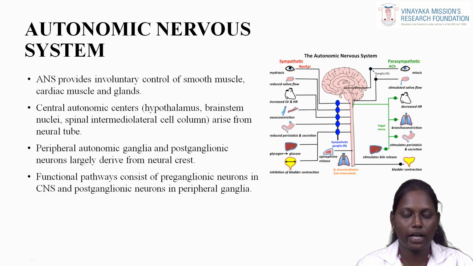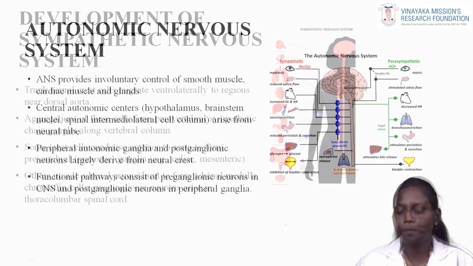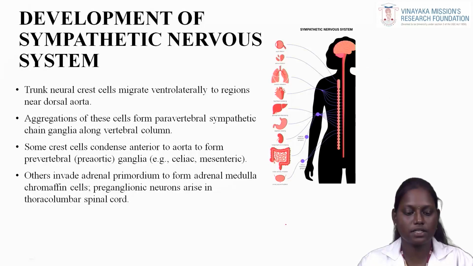Peripheral autonomic ganglia and the postganglionic neurons largely derive from the neural crest. Functional pathways consist of preganglionic neurons in the CNS and postganglionic neurons in the peripheral ganglia. Development of sympathetic nervous system. This sympathetic nervous system is responsible for the fight and flight response.